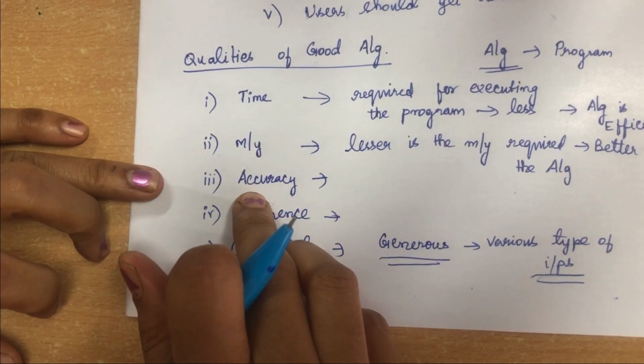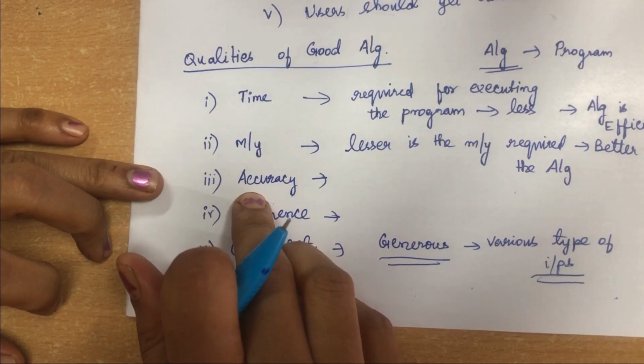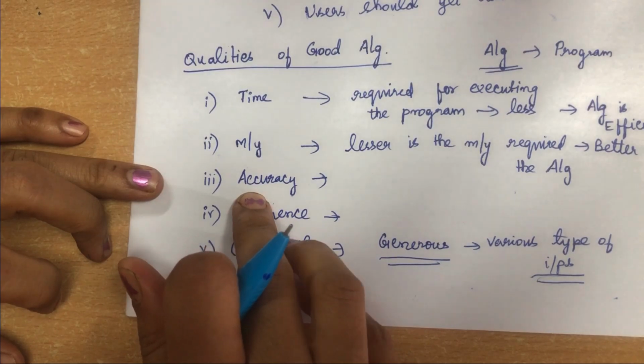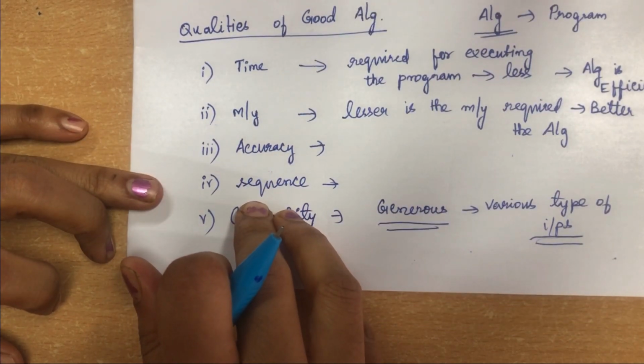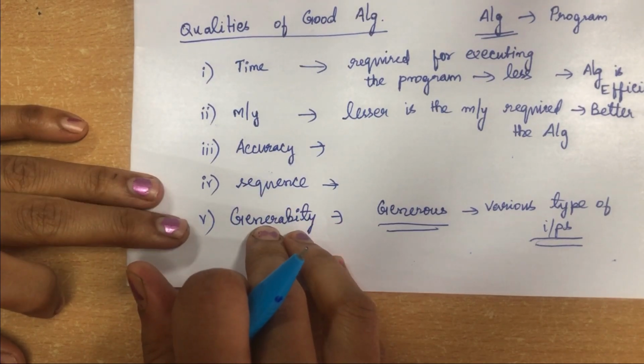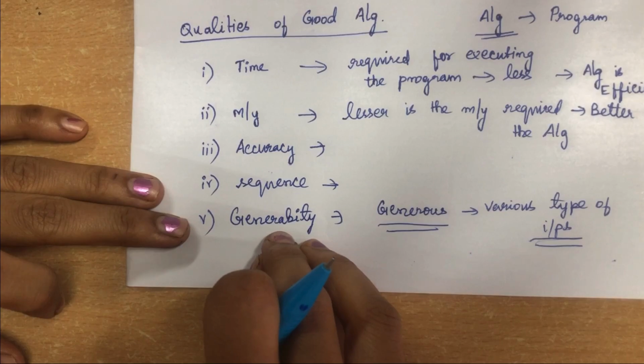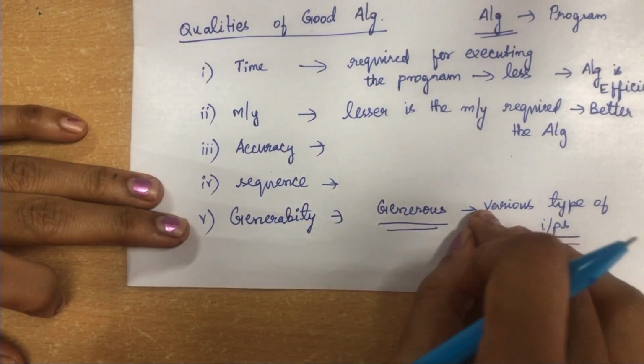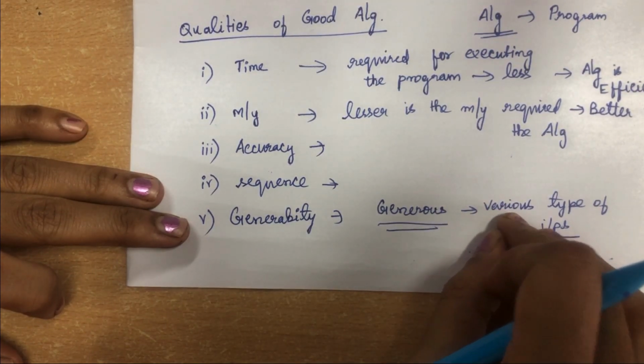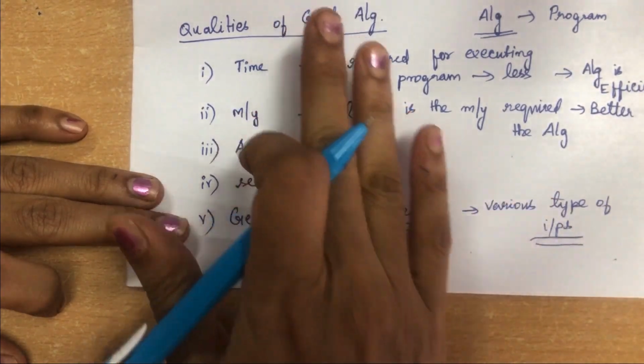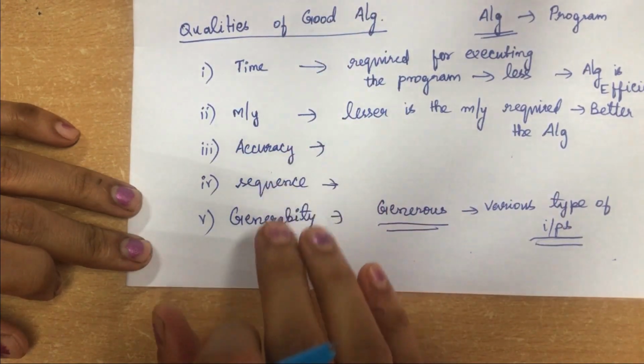And accuracy: when your program gives more accurate results than the others, then the program is efficient. All the instructions should be in sequence. And the fifth is generality: your algorithm should be able to accept various types of inputs. So these are the factors of a good algorithm.